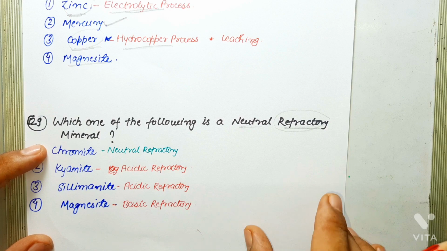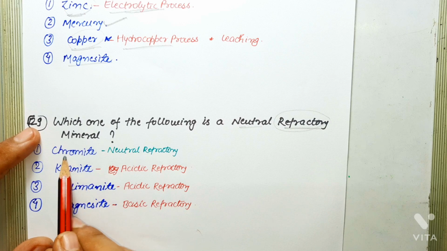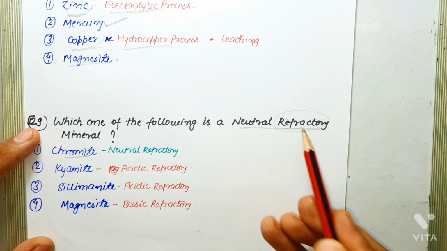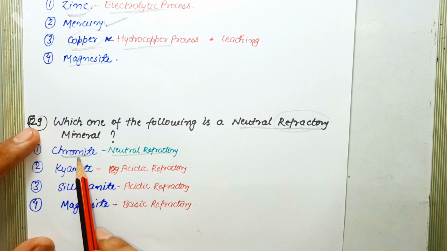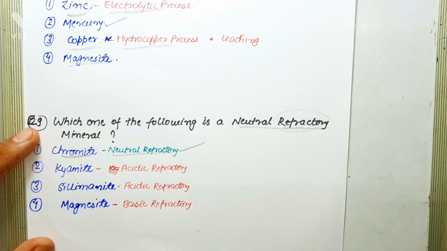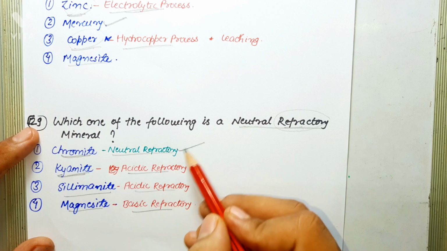So as far as this question is concerned, first option is chromite, and the question is asking about neutral refractory. So the chromite is a neutral refractory mineral, so you get your correct answer, but let's check other option also. Kyanite is an Al2SiO5 polymorph, and clearly this is acidic refractory. Sillimanite is again an Al2SiO5 polymorph, and it is also acidic refractory. Magnesite is a basic refractory mineral. So the correct answer of this question is chromite.